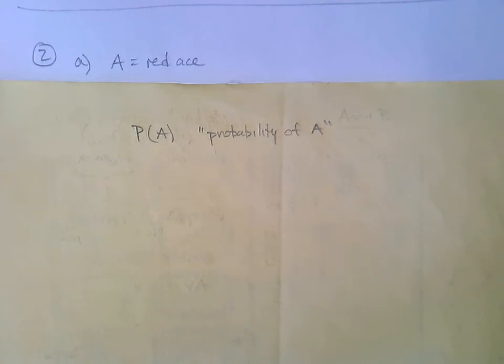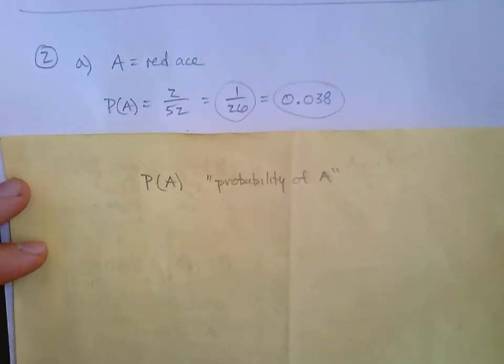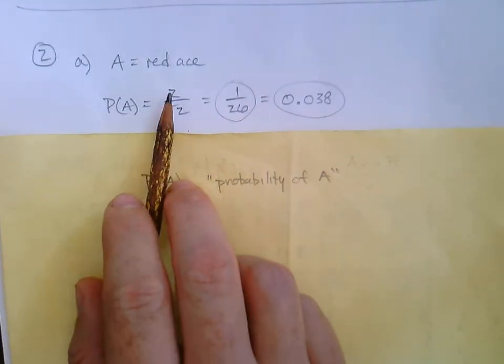Okay, so we're going to draw a red ace from a deck of 52. So we'll think, going back to the formula, how many red aces are there? If you're familiar with the deck of cards, then you probably know it right away. If you're not, you can go back to the drawing at the top of the lecture. There are two, and I said them a moment ago. There's the red heart and there's the red diamond. So there are two red aces. And we'll divide that by the total number of outcomes. Well, there are 52 total cards. So the probability of this event A is 2 out of 52.